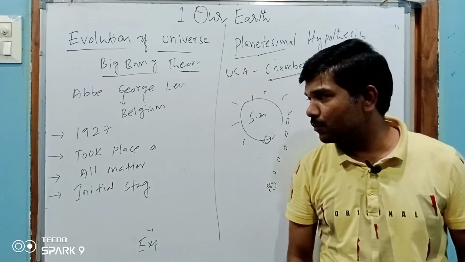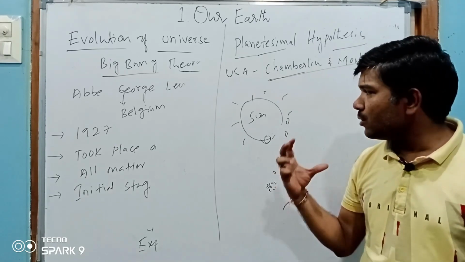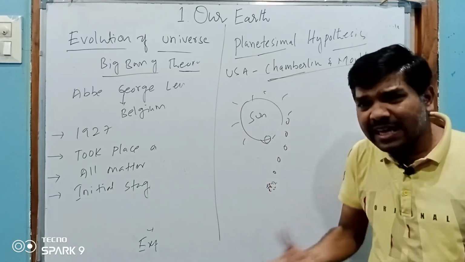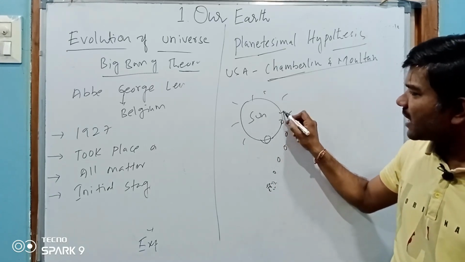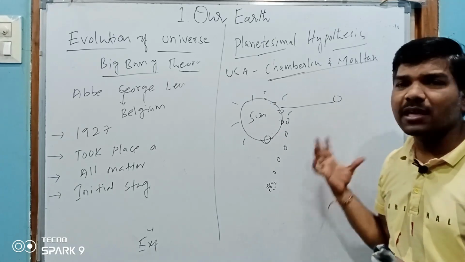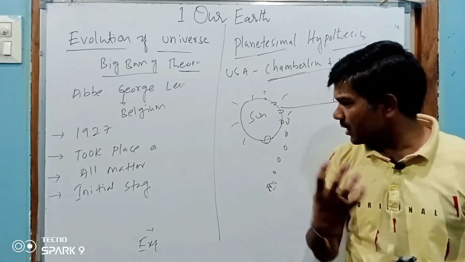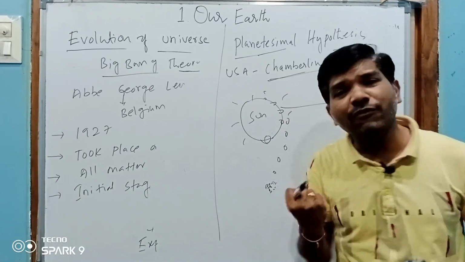According to this planetesimal hypothesis, a wandering star came near to the sun and attracted some gaseous material, because these are all gaseous. So this gaseous material condensed. Why was it attracted? Because the star has a lot of gravitational force.